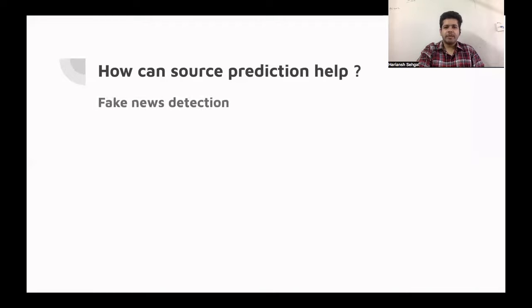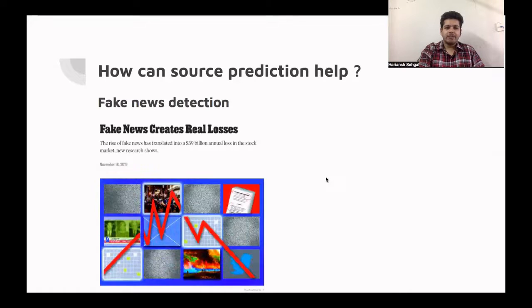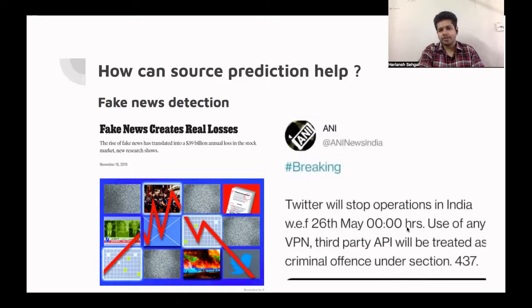One of its applications can be fake news detection, as fake news is a very major problem and can impact some areas very heavily. There was a research article which showed that a $39 billion annual loss in the stock market is due to fake news. And some fake news is very well written, and it even comes with the claimed publisher. For example, this news. This is fake news and it claims a publisher, which is ANI. So in these situations, our model can help.